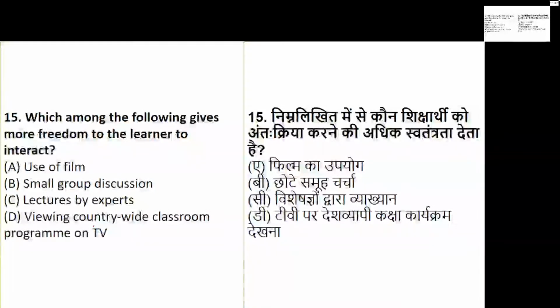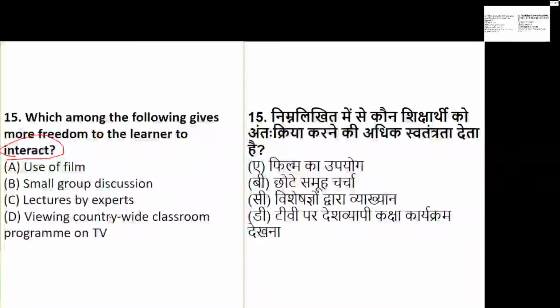Here the key word of the question is interaction. So use of films, or small group discussion, or lectures by experts, or viewing countryside classroom program on television. Let's see this very well.